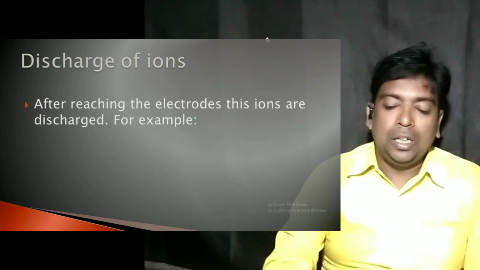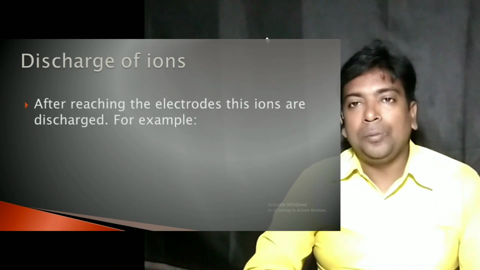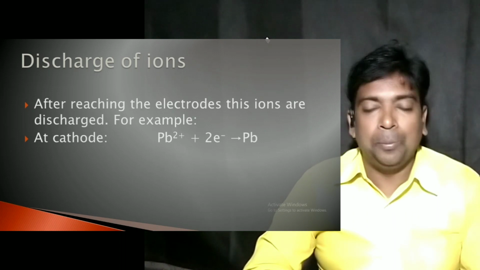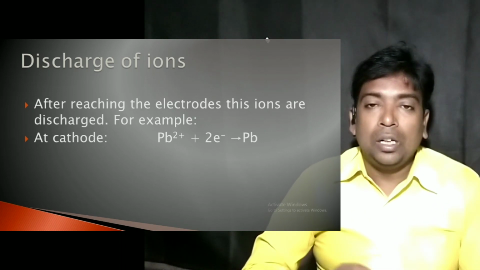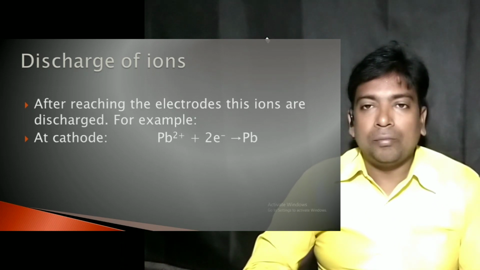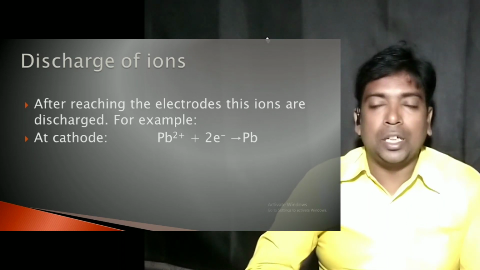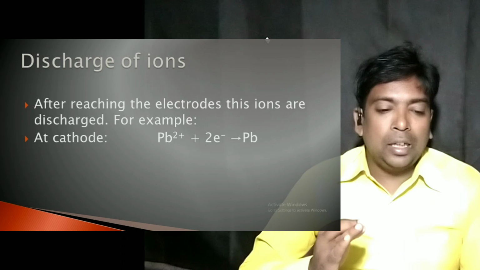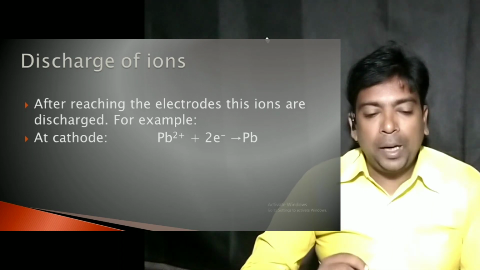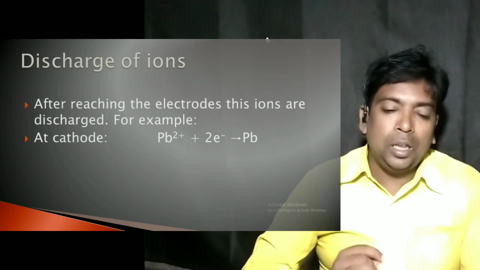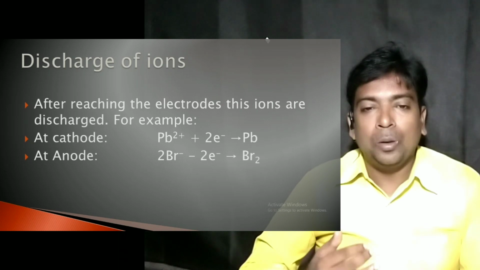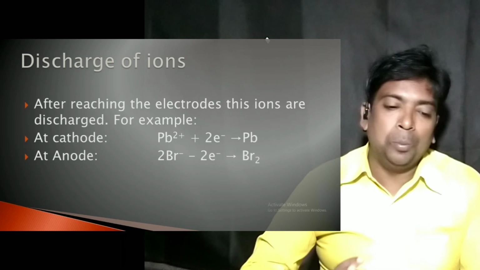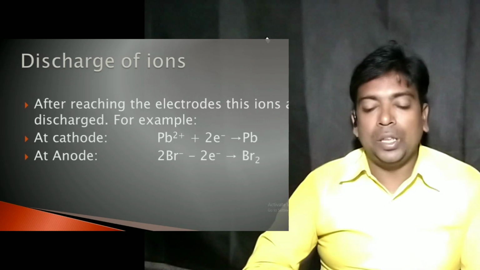For example, at the cathode, in the case of lead bromide, which we took now, the Pb2+ ion receives 2 electrons at the cathode and becomes Pb. And at the anode, the bromide ion loses 1 electron to form a neutral bromine atom. This is known as discharge of ions.